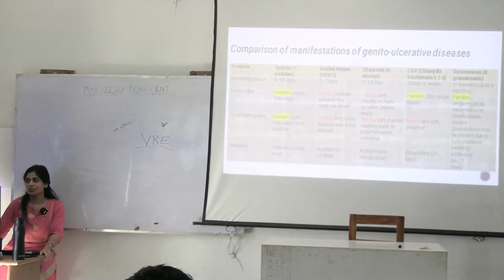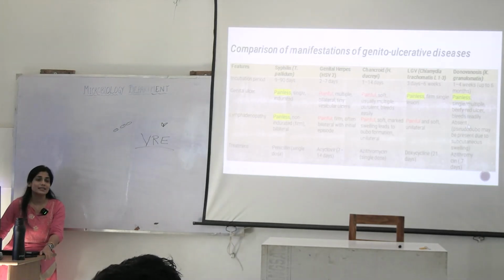And in case of donovanosis, you can see pseudobubo. How will you differentiate it? It will be soft in touch. Why? Because it is subcutaneous swelling. It is not actually a lymph node swelling. Okay? So in case of painless donovanosis, you have to check out the pseudobubo. Do not get confused within these two.